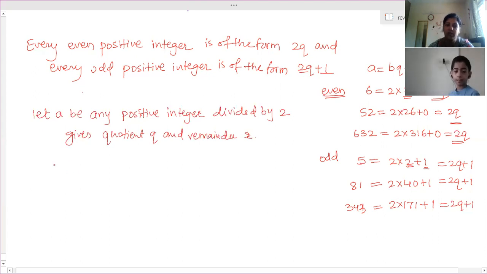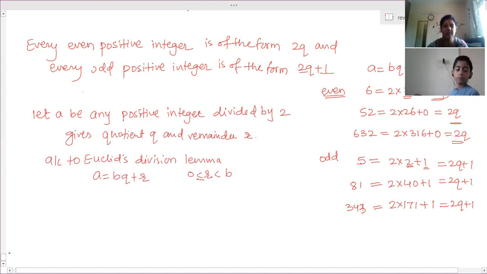Right? So according to Euclid's division lemma, what can we write? It is a is equal to bq plus r, where r is greater than or equal to 0 but less than b. This is the statement of Euclid's division lemma.